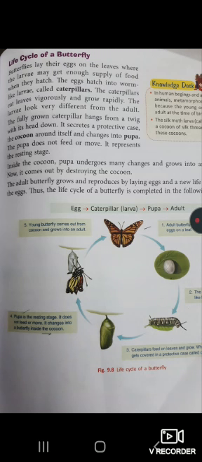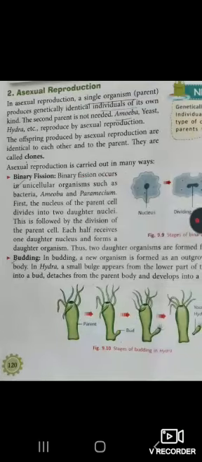When fully grown, the caterpillar covers itself in a protective case called a cocoon, and it changes into a pupa. Pupa is a resting stage. It doesn't feed or move. Inside the cocoon there is a butterfly developing. Then it converts into a young butterfly that comes out of the cocoon and grows into an adult. So that is the life cycle of a butterfly.